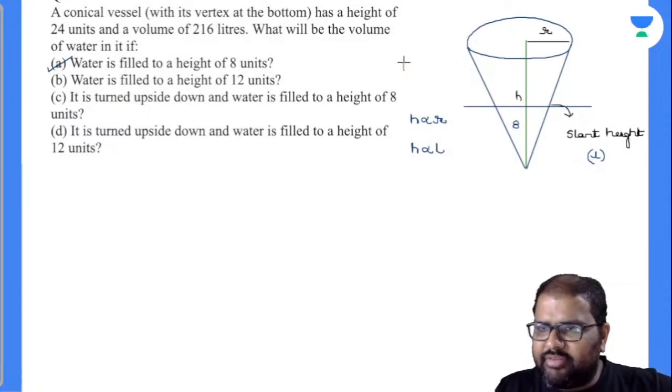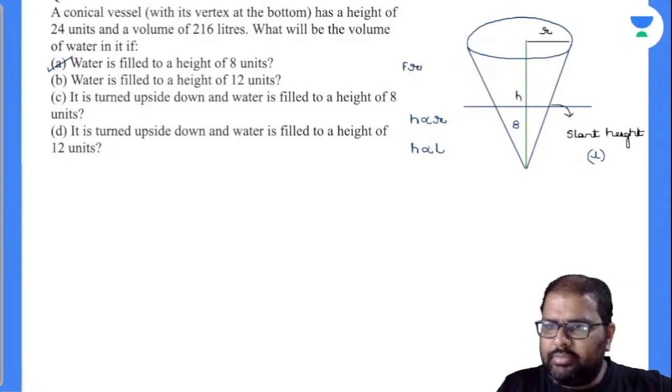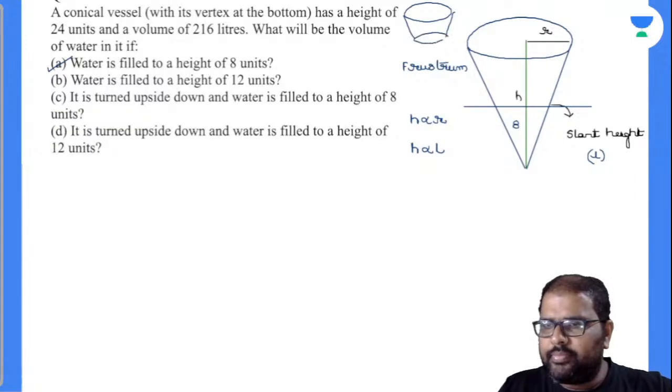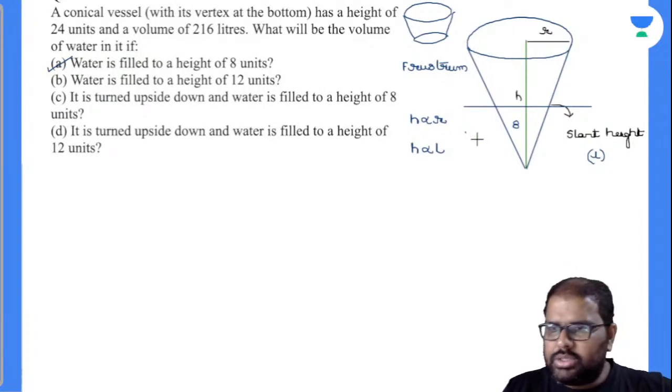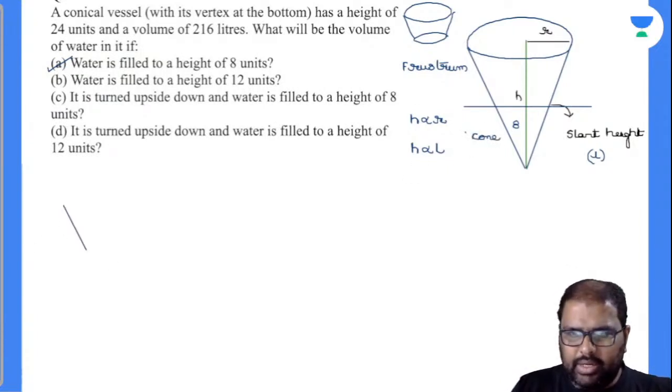Upper part is called frustum. Am I right or wrong? Now the lower part is cone. So my cone has a height of 8 units only.